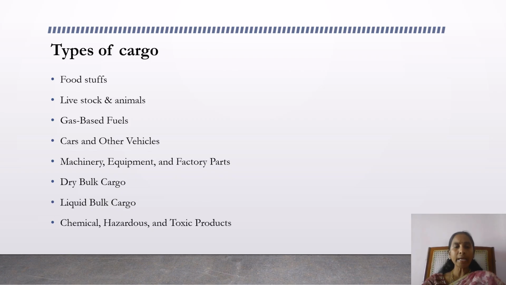Now let us discuss the various types of cargo. There are around 8 categories of classifications for carrying a cargo through sea transportation. Number one is foodstuffs, livestock and animals, gas-based fuels, cars and other vehicles, machineries, equipments and factory parts, dry bulk cargoes, liquid bulk cargoes, chemical, hazardous and toxic products. These are the 8 classifications done in order to carry a cargo safely.